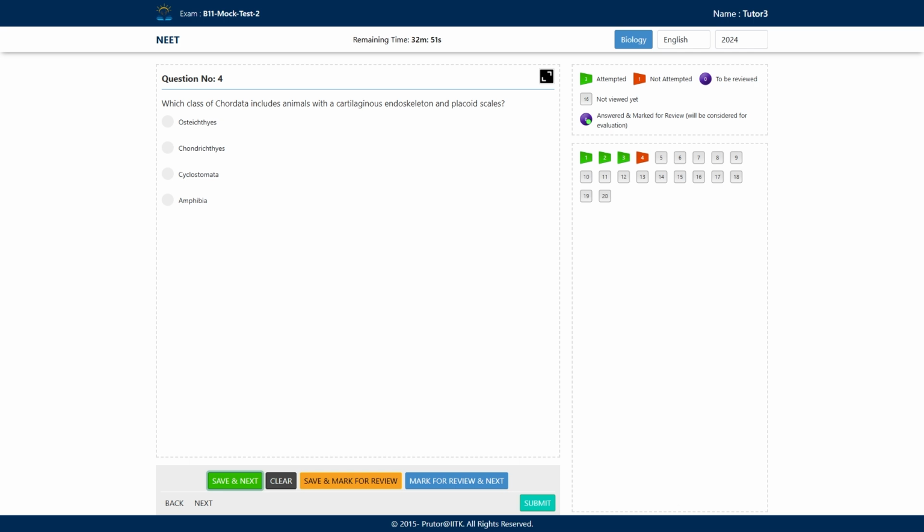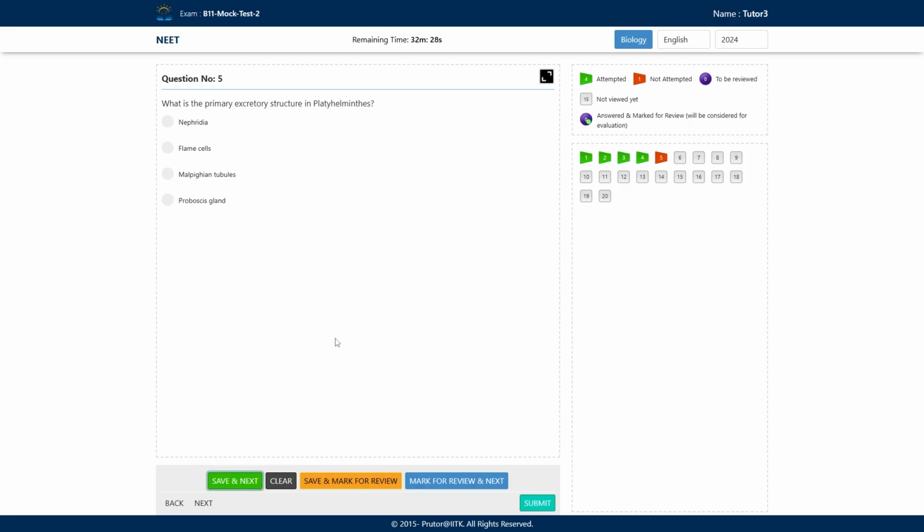Placoid scales and a cartilaginous endoskeleton are the characteristics of Chondrichthyes fishes. Osteichthyes have ossified bones and ctenoid type of scales. So here the correct answer is Chondrichthyes. We will save and move to our next question.